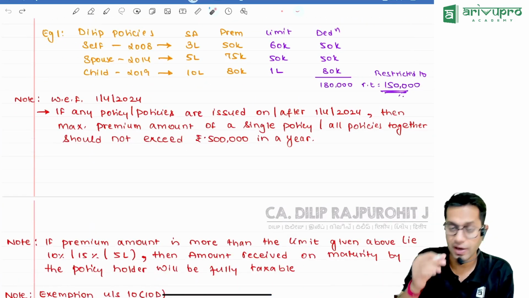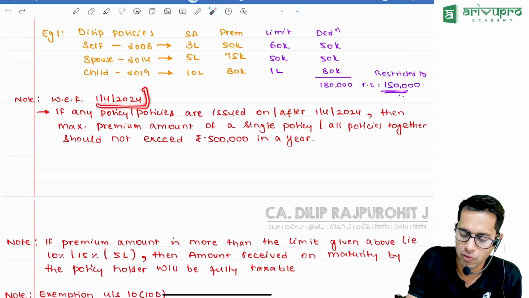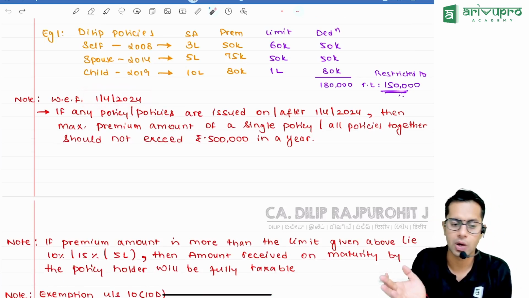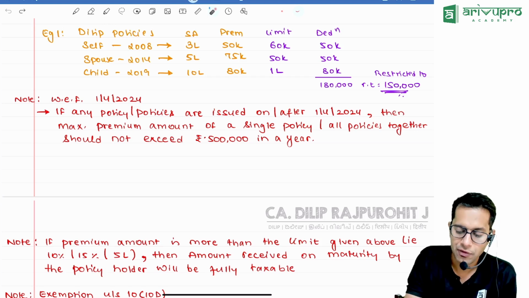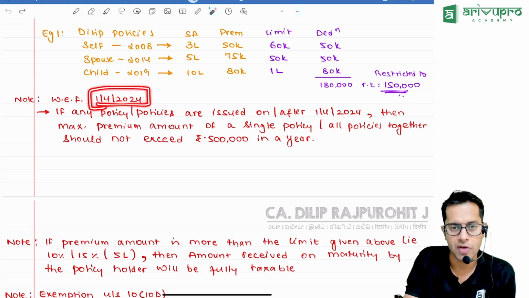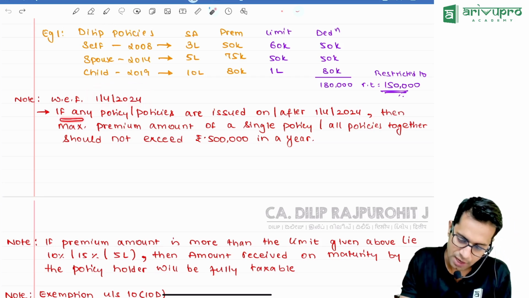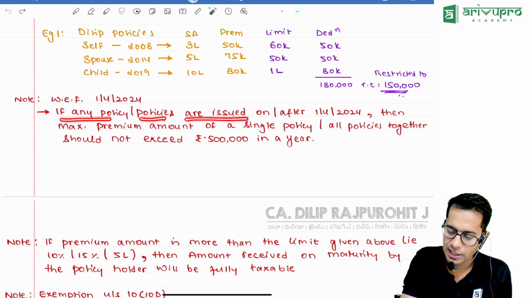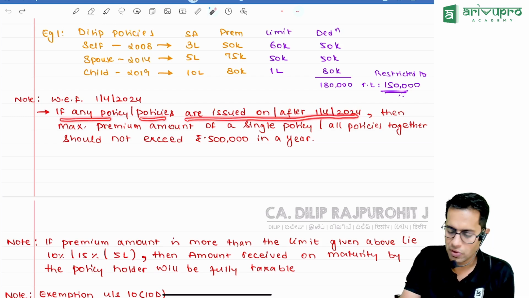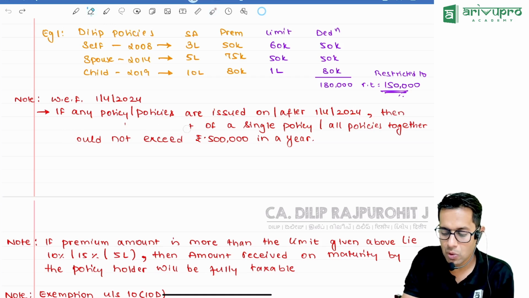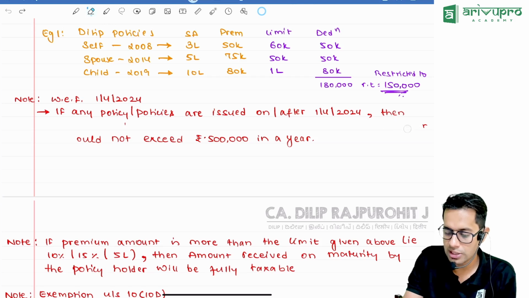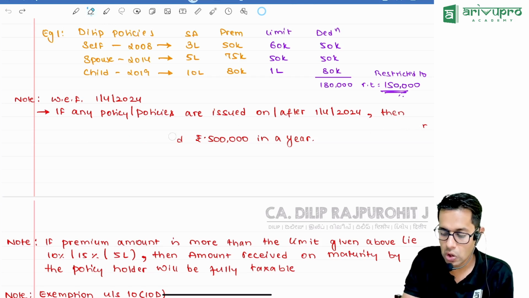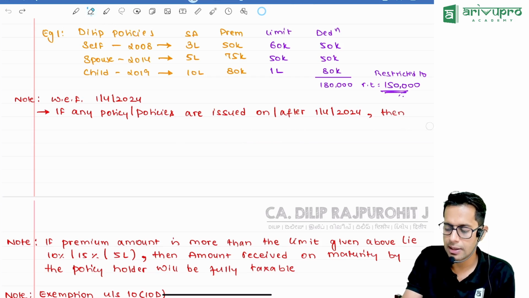Now, with effect from 1st of April 2014, this is not applicable for any policy taken before this date. If any policy or policies are issued on or after 1st of April 2014, then the maximum amount of premium of a single policy, or all such policies taken together, should not exceed 5 lakh rupees in a year.